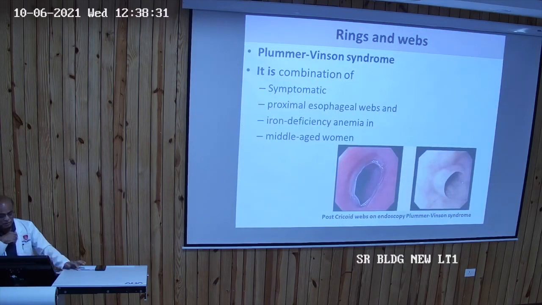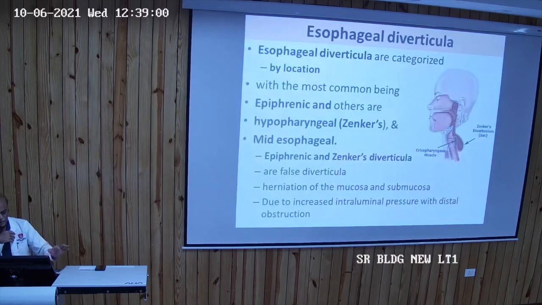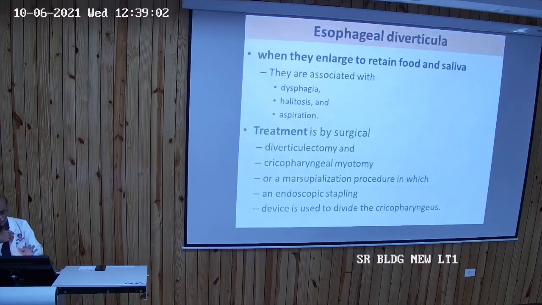Plummer-Vinson syndrome. It is a combination of a symptomatic proximal esophageal web. So in the upper part of the esophagus there is some web, and it is mostly in middle-aged women who are iron deficient. So any middle-aged lady, say above 40, complaining of dysphagia, with iron deficiency anemia, if there is some web, we term it Plummer-Vinson syndrome.